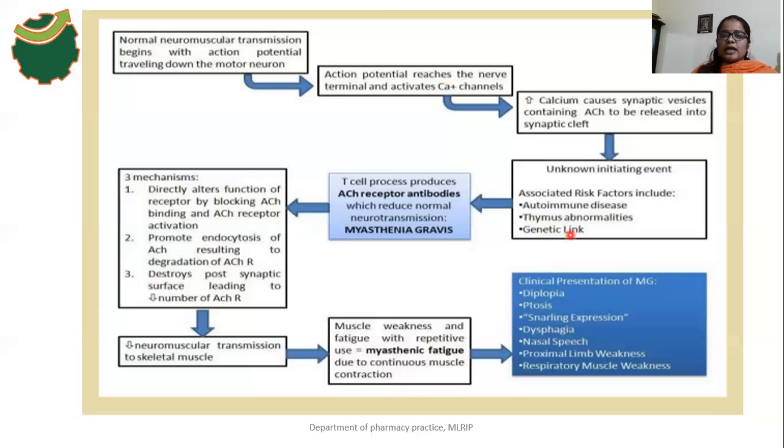That is the one thing, and increase in the degradation of acetylcholine receptors, and decrease in the number of acetylcholine receptors due to destruction of the postsynaptic surface. Okay, or it promotes the endocytosis of acetylcholine, resulting in degradation of acetylcholine receptor. So as a result of these three mechanisms, there is a blockade of neuromuscular transmission. So muscle weakness occurs. These are the symptoms of what, MG, myasthenia gravis. Okay.